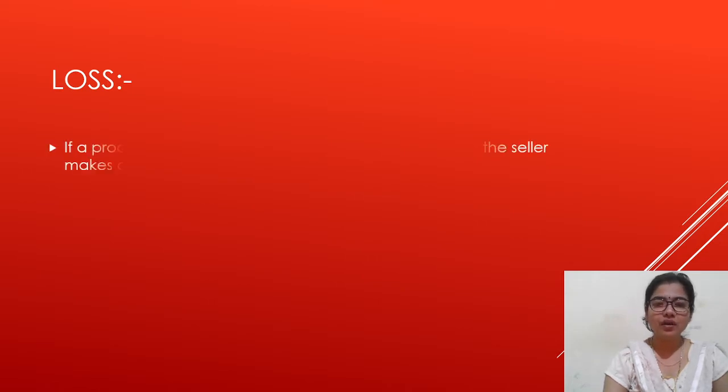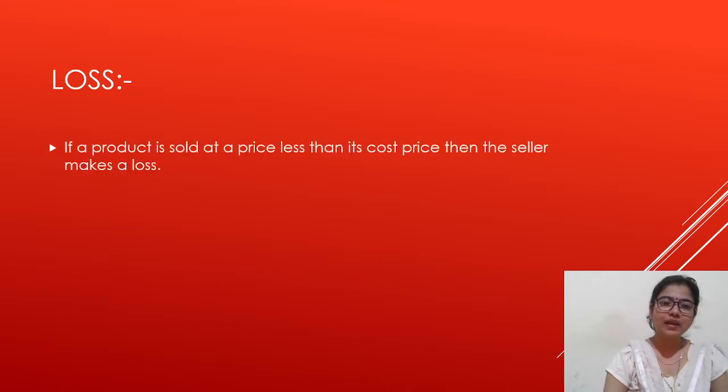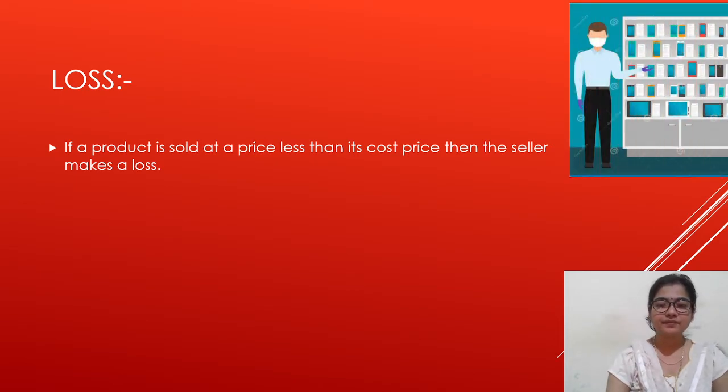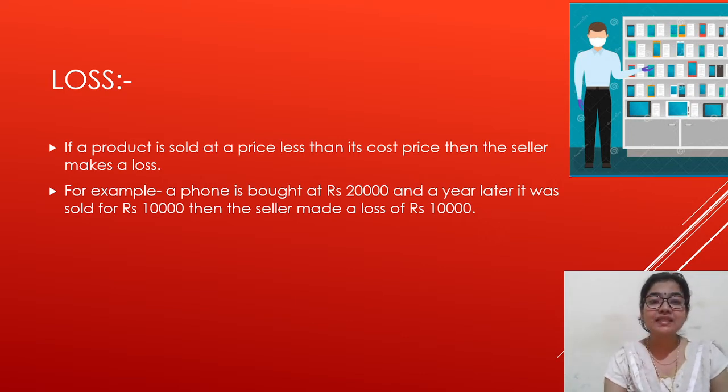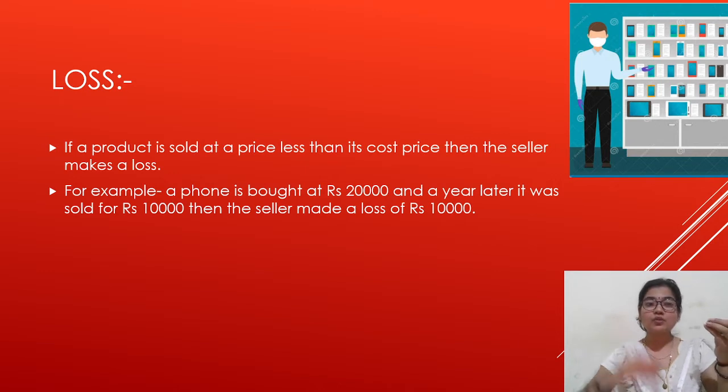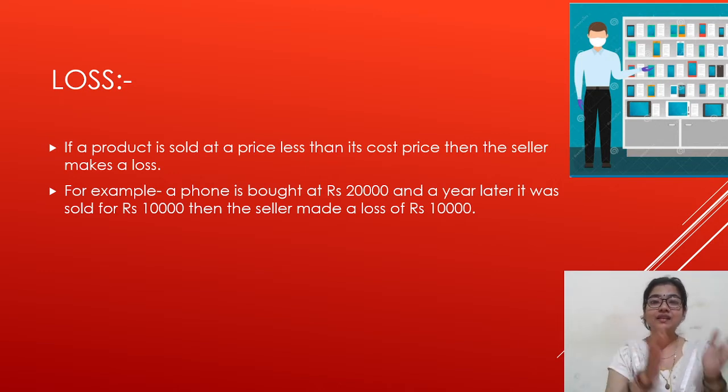Now we will see loss. If a product is sold at a price less than its cost price, then the seller makes a loss. For example, a phone is bought at rupees 20,000 and a year later it was sold for rupees 10,000. Then the seller made a loss of rupees 10,000 because he purchased for 20,000 and sold it for 10,000. Then it is a loss of how much? Of rupees 10,000.